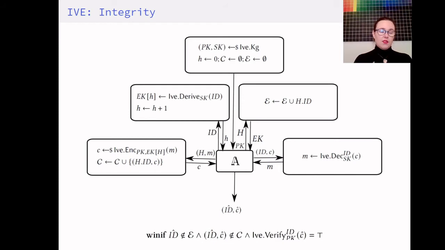And for an IVE scheme to achieve integrity, this challenge should indeed be hard for an adversary. And this captures the notion that it shouldn't be possible to bypass the filter, that the only way to actually have a ciphertext which verifies is to be a vetted sender.